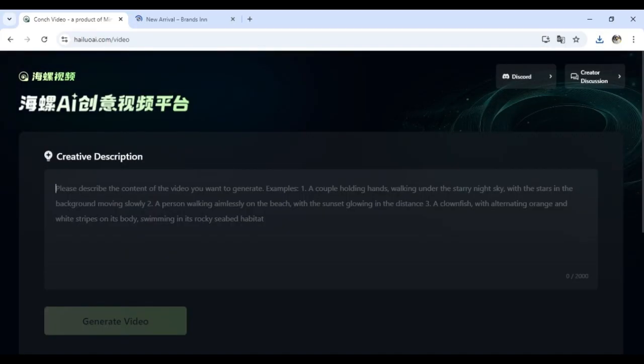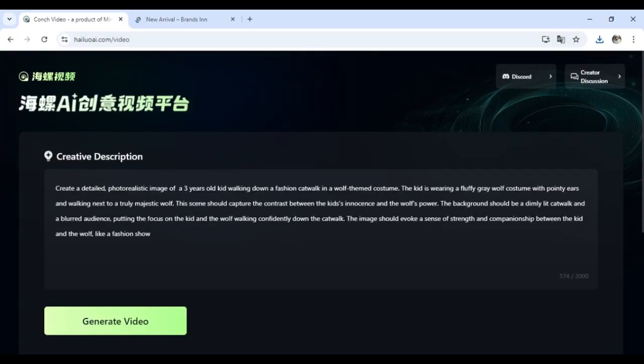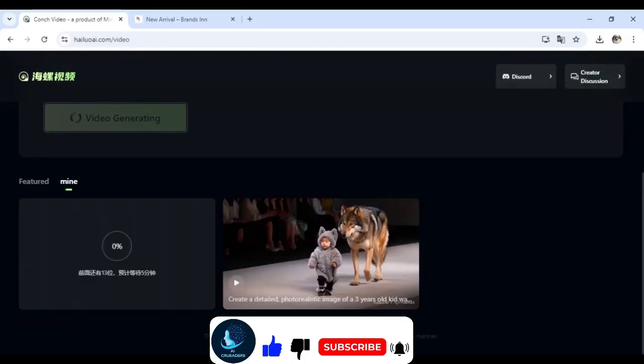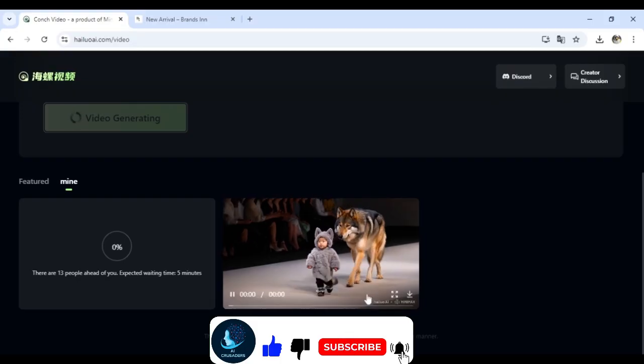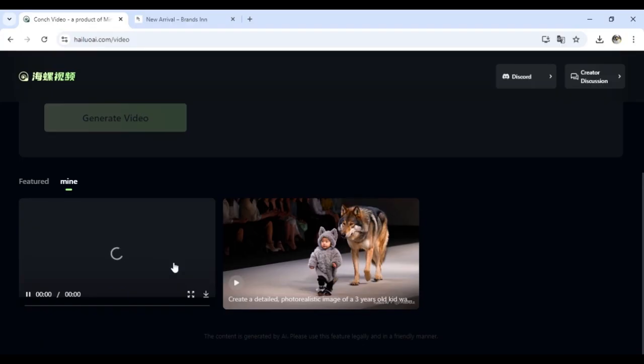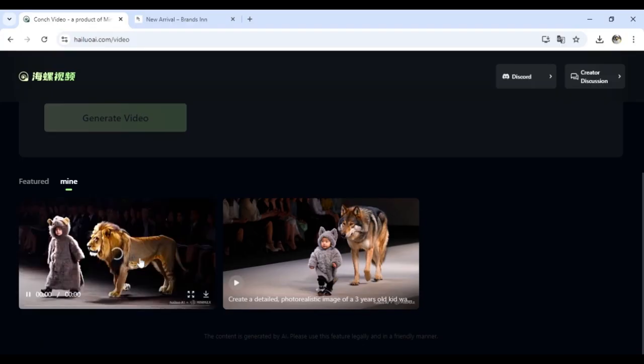Let's do it. You can make a lot of changes in the characters too. Like, I want to replace the wolf with a lion in the video. So edit the prompt and replace wolf with lion. Now click on generate and wait for a while. You can make changes in the prompt as you want, but keep in mind that you can generate only one video from here at a time. You will have to wait a little to generate the second video.